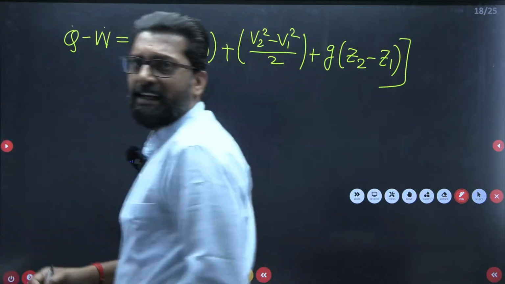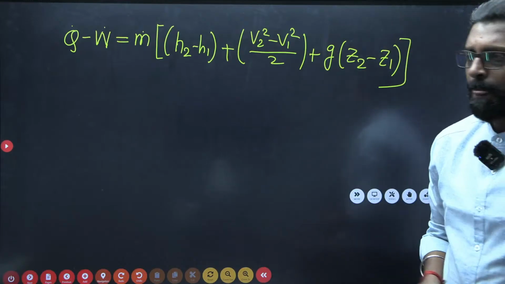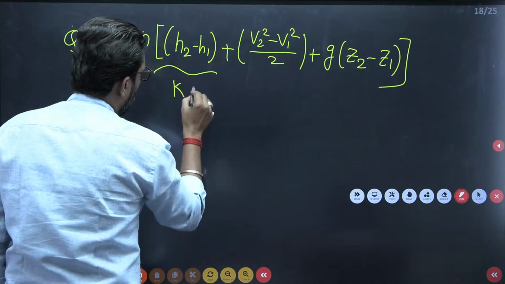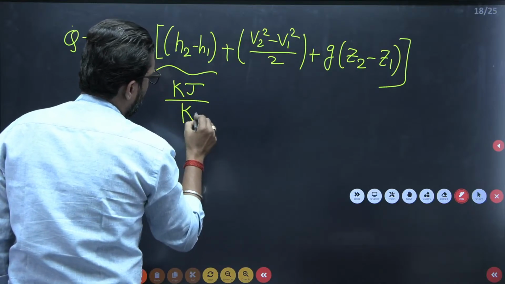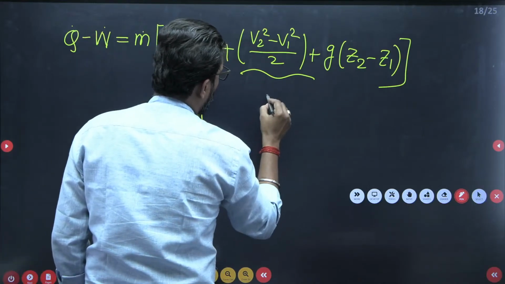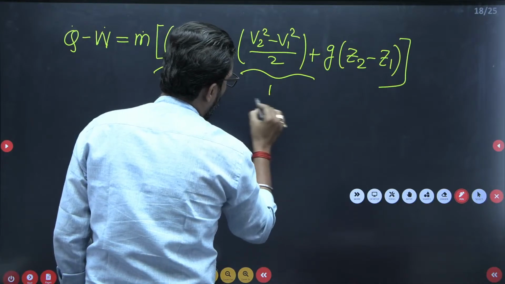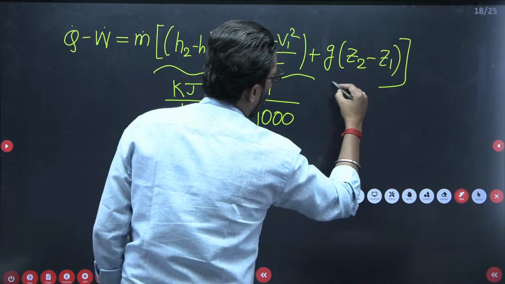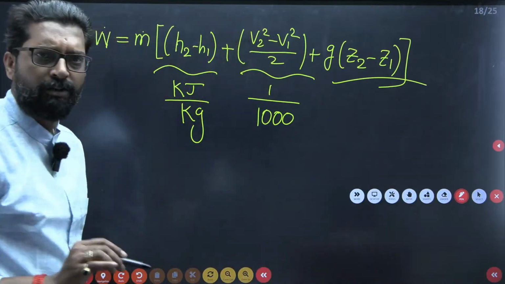This is the energy equation. Now this equation is generally in kilojoule per kg, so you have to multiply by 1000, then it is in kilojoule, all others are the same. So these are the simple equations.